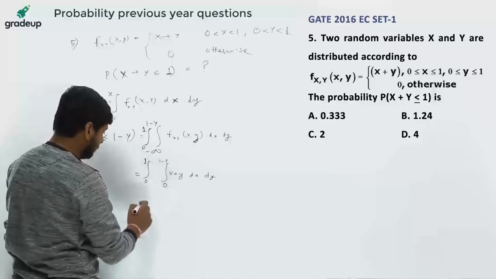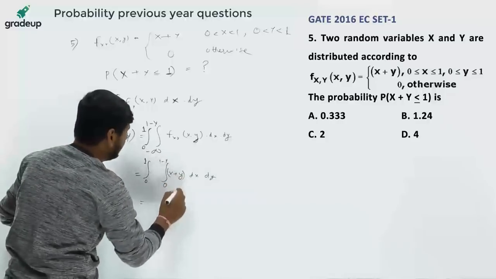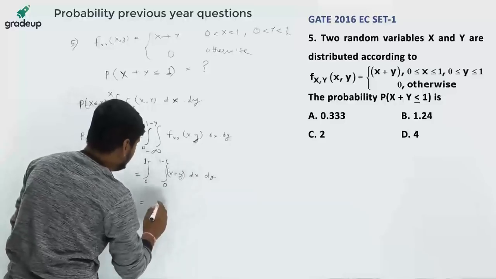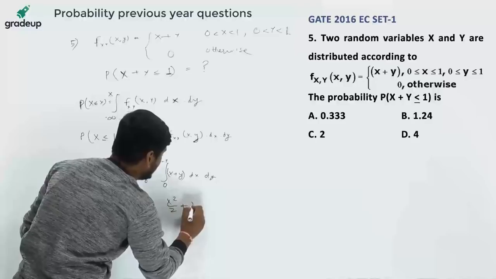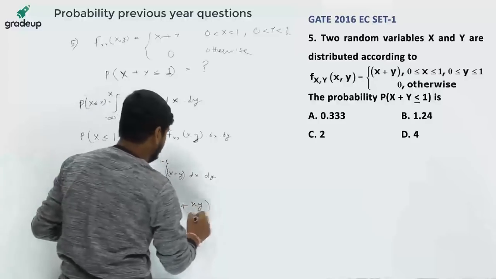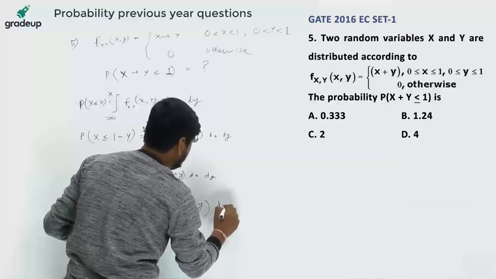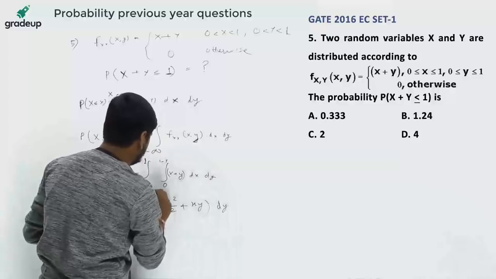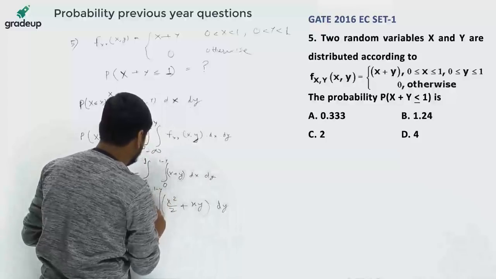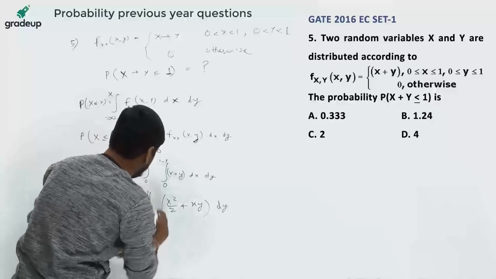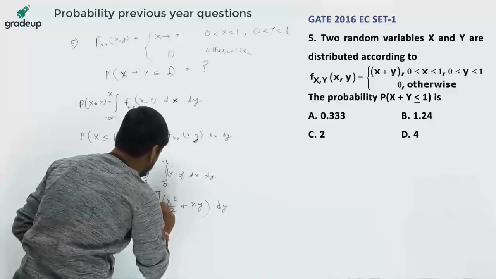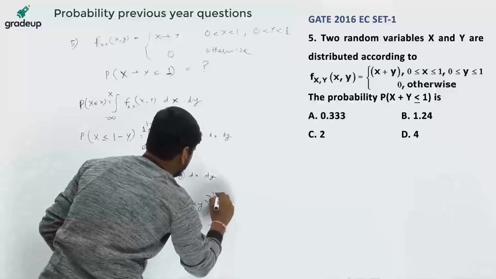Okay. So x plus y, integration with respect to x dx, we get x square divided by 2 plus xy dy. Integration from 0 to 1 minus y, and here integration from 0 to 1. Now we have to put the limits, 0 to 1 minus y.